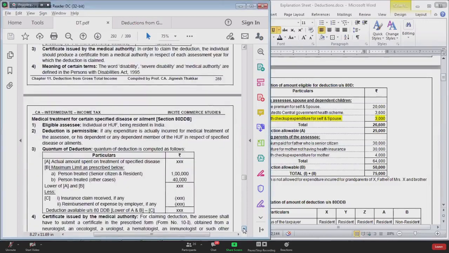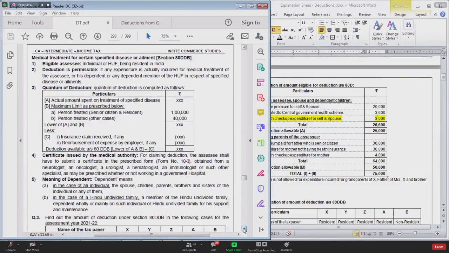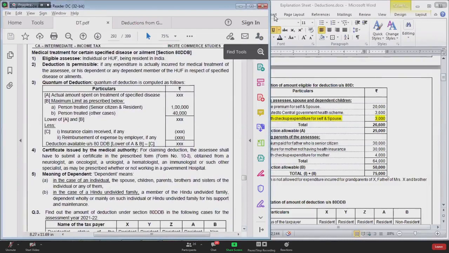Shall we complete one more section today? Officially, we were to wind up at 11:30. Actually, we started late, na? Because that session was not started. So we can complete one more section today. Very small section, 80 DDB. Yes?